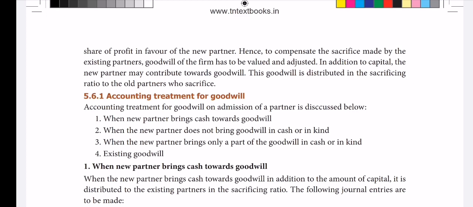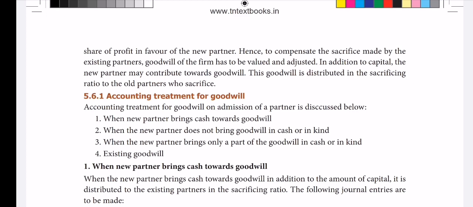At the same time, he can bring some amount of goodwill also. That goodwill brought in by the new partner is to be shared by the old partners in the sacrificing ratio. This is the main intention of finding the sacrificing ratio. So whatever the new partner brought, that is to be shared by the old partners in the sacrificing ratio. That is very, very important, not in the old ratio, because they lose their profit amount.